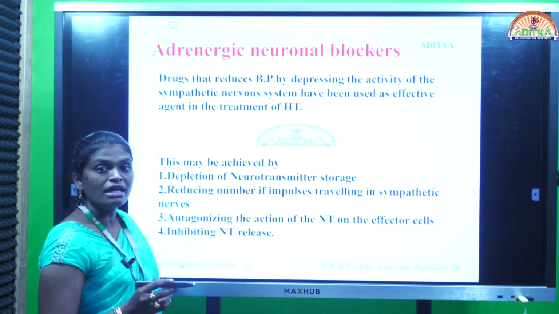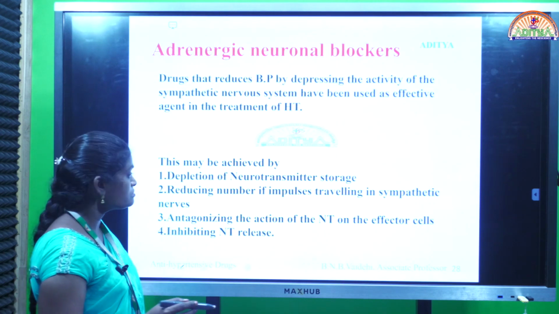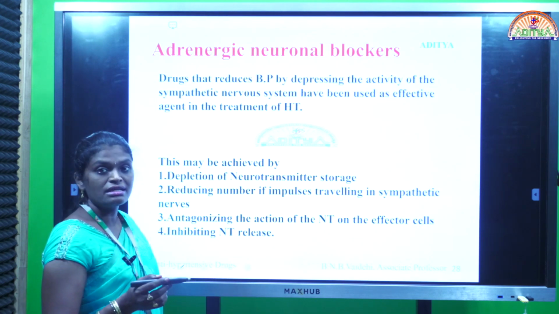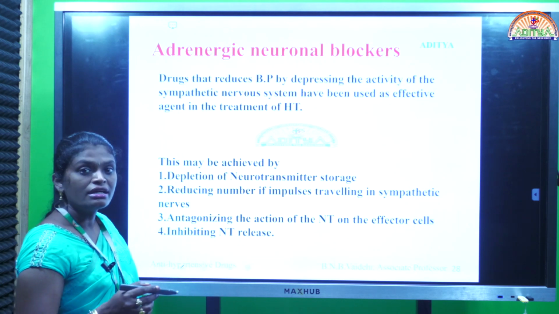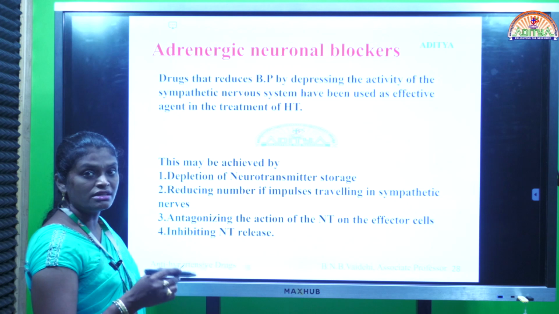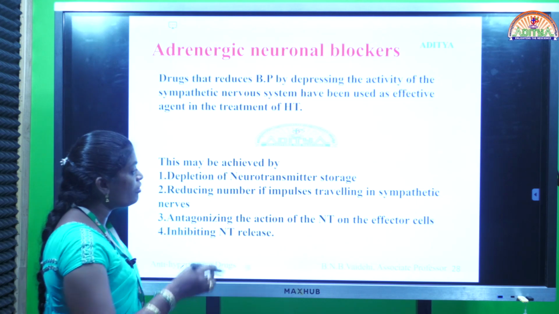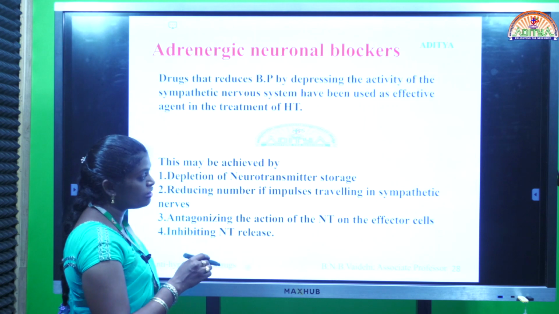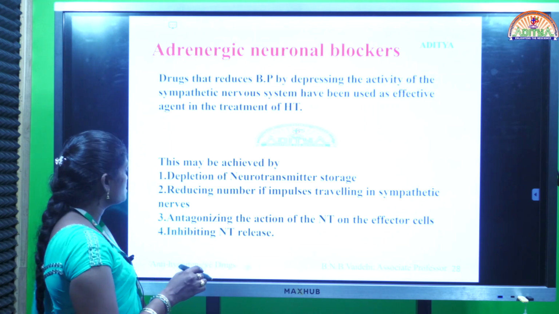After synthesis they undergo metabolism in the presence of an enzyme called monoamine oxidase. Whenever an impulse reaches, or whenever entry of calcium ions occurs, triggering of one storage vesicle with another storage vesicle occurs, then by the exocytosis process all the synthesized stored catecholamines are released into the synaptic cleft. Okay, that is the process.